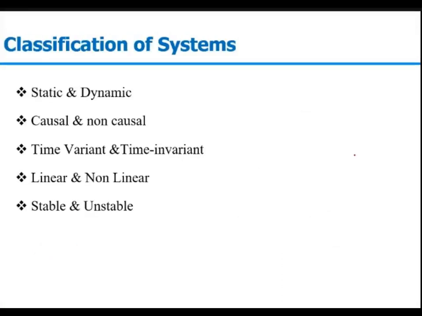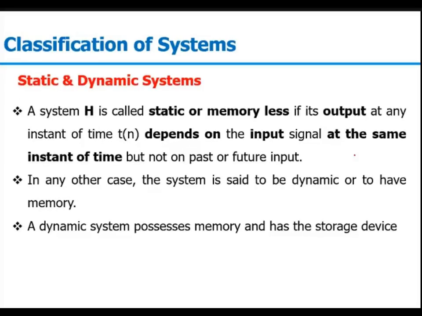Talking about the classification, systems are broadly classified in a few terms. One is static and dynamic system, sometimes also known as memory and memoryless system. Then causal and non-causal system, time variant and time invariant system, linear and non-linear system, stable and unstable system. Now we will discuss them one by one.